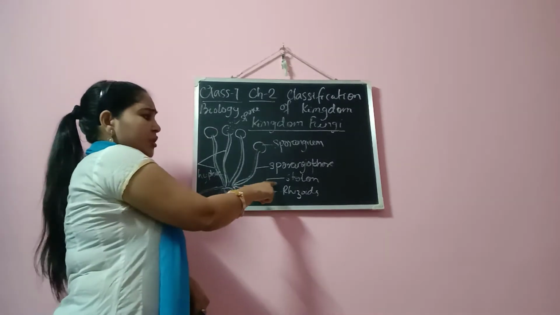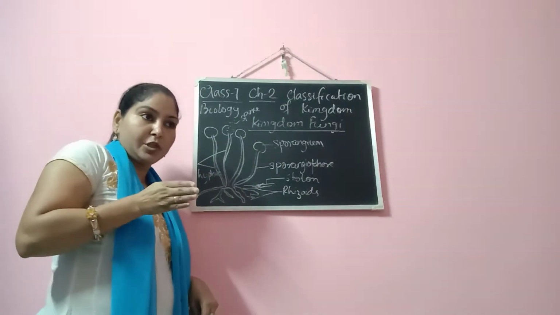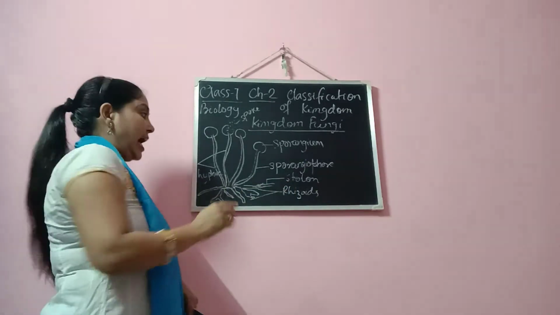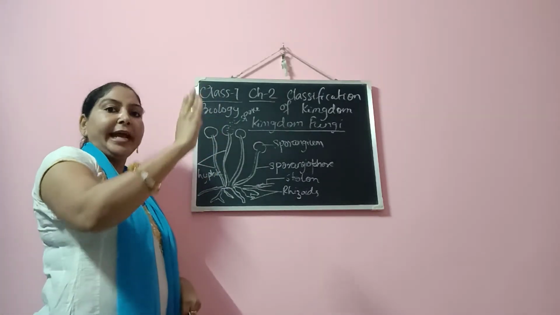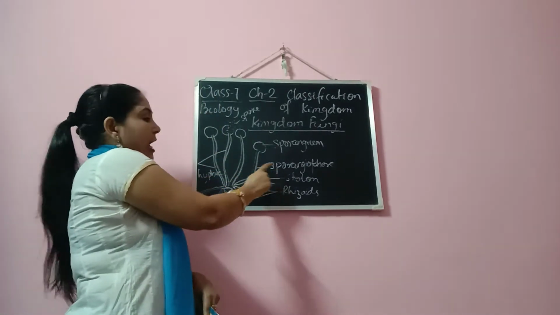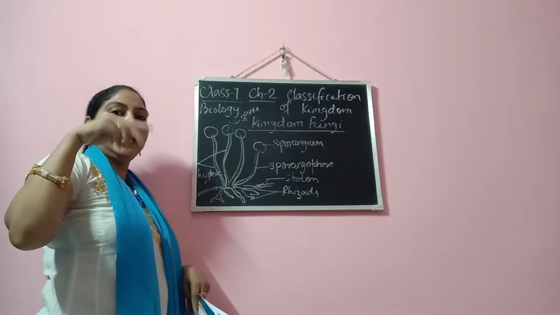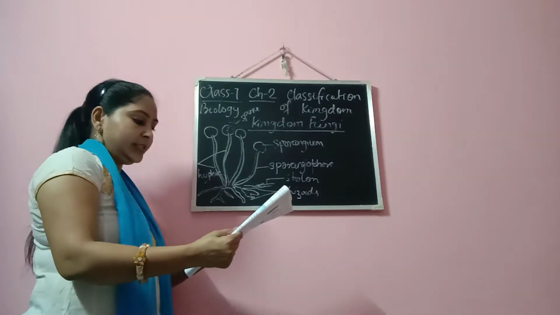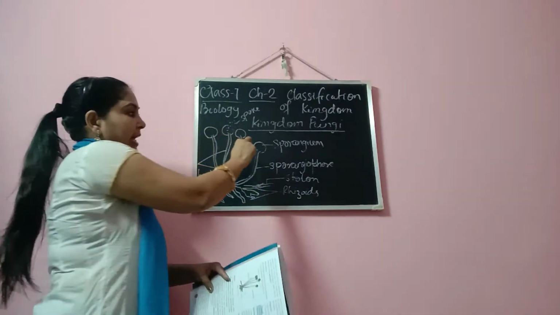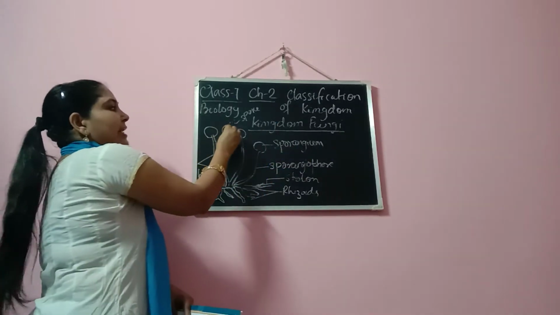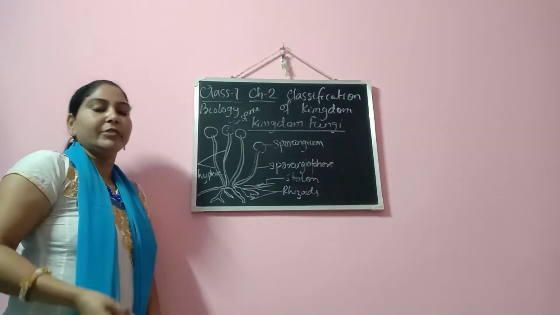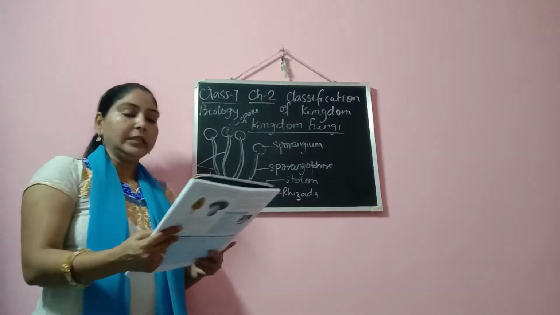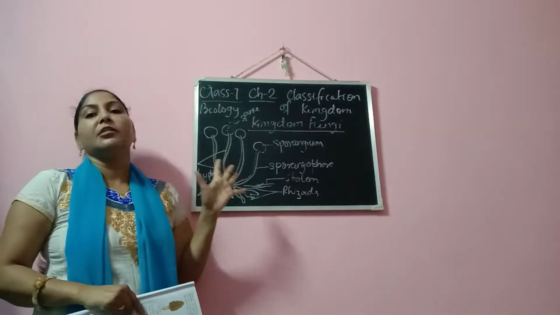Fine. So what is stolon? Certain hyphae which run parallel to the ground are known as stolon, and certain hyphae which move upward, erect, are known as sporangiophore. On top of the sporangiophore they have a round body at the tip, which is known as sporangium, and the sporangium contains the spores which are responsible for reproduction. Now we will talk about the nutrition of this Rhizopus.